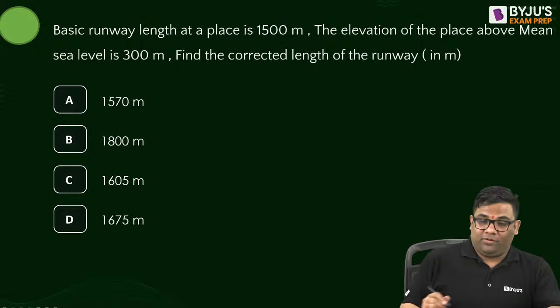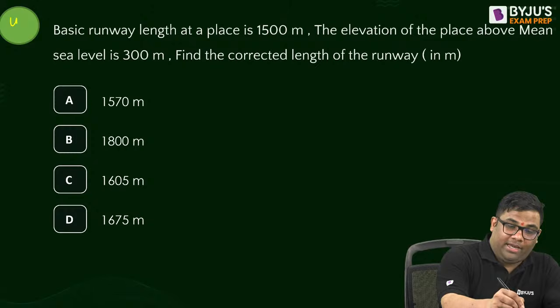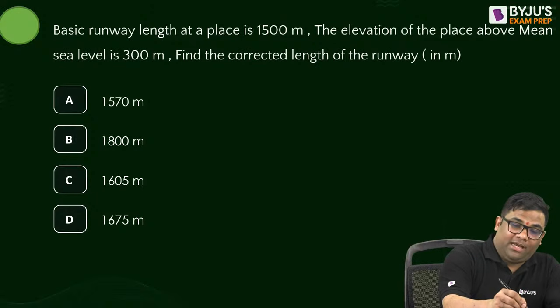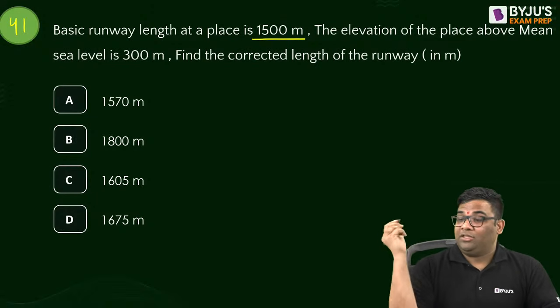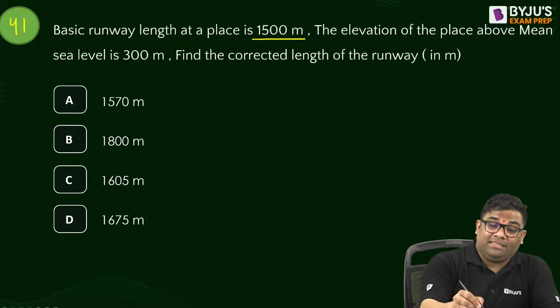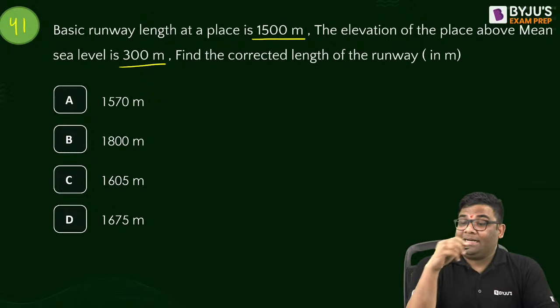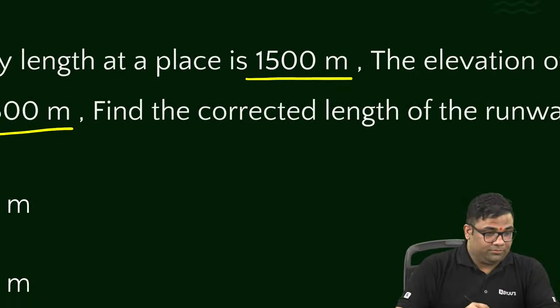Okay, next 41st question. Something on airport also. The basic runway length is 1500. The elevation of the place above mean sea level is 300 meter. Find the corrected length of the runway. Find it.